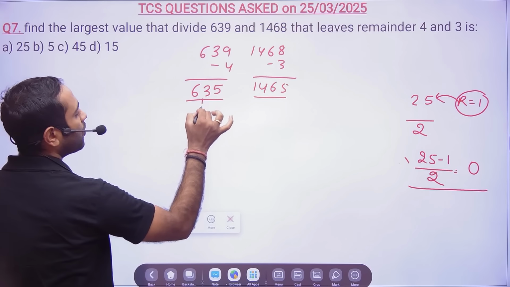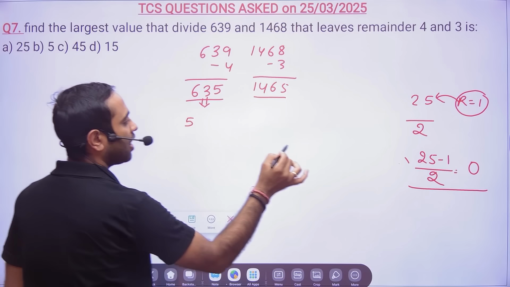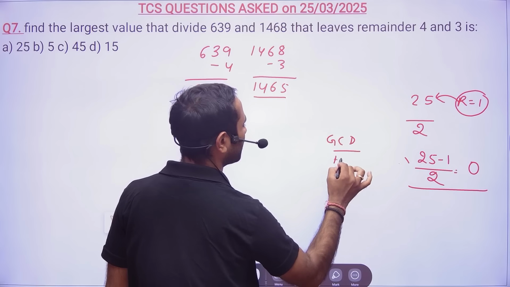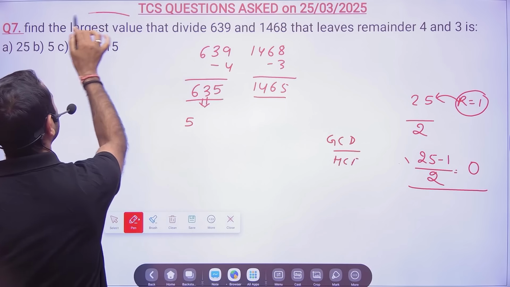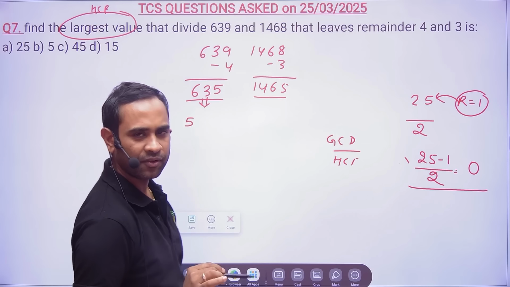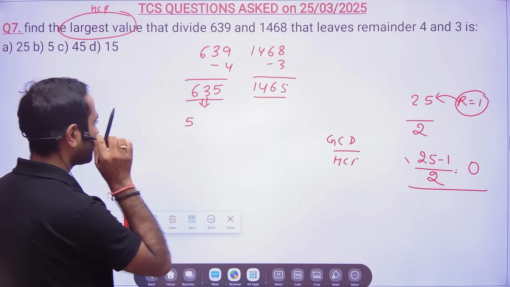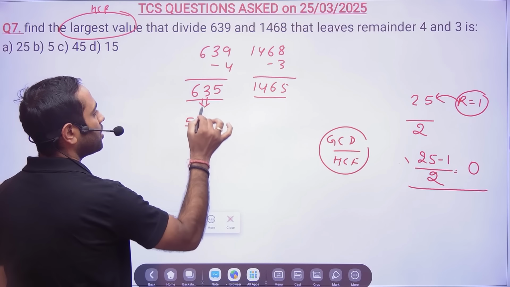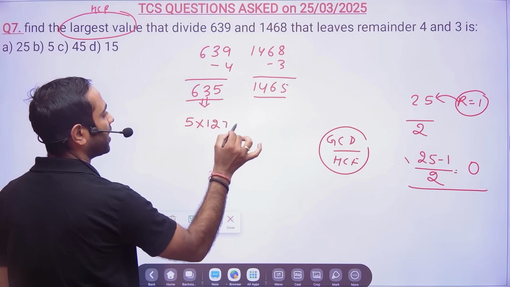Now please try to factorize. We have to find the GCD, or greatest common factor, or HCF. The largest value will always be your HCF, and the smallest value will always be your LCM. So try to find the factors. 5 times 13 is 65, 7 times.